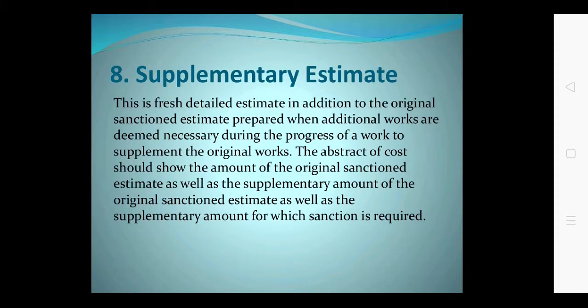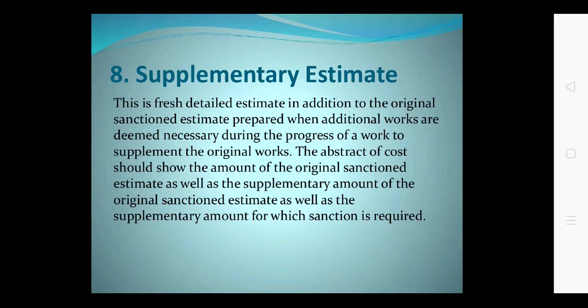So already the estimate for 1 BHK is there, and for a separate second bedroom you have to prepare an additional estimate, which is called a supplementary estimate, and whose cost is shown separately as a supplementary cost. Are you getting? The supplementary estimate is the estimate prepared for the additional work which you have to execute along with the original work. Additional work, suppose some additional sanitary block you have to construct, or suppose the length of a particular construction of dam or length of pipeline is extended in case of water supply.